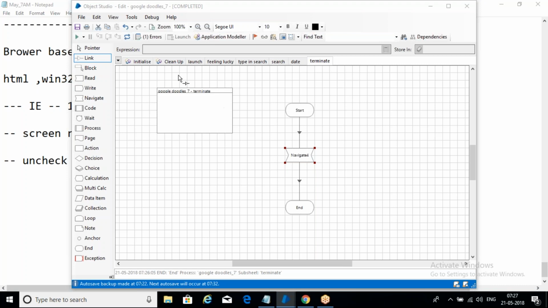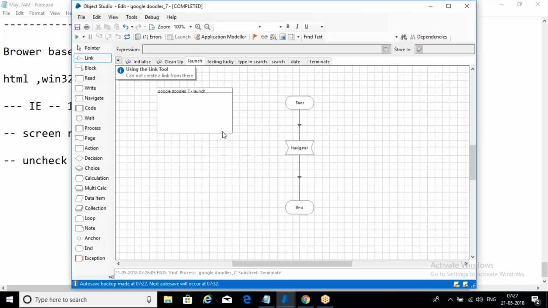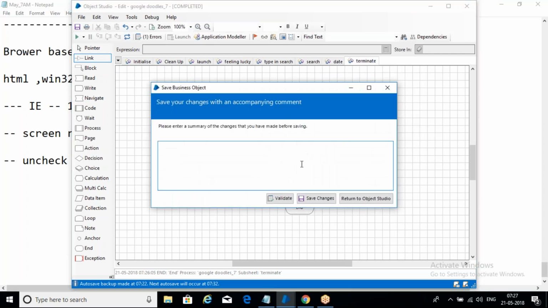Now we'll publish each and everything. Right click, publish, publish, and all we are publishing. Okay, once you publish, we need to save it.